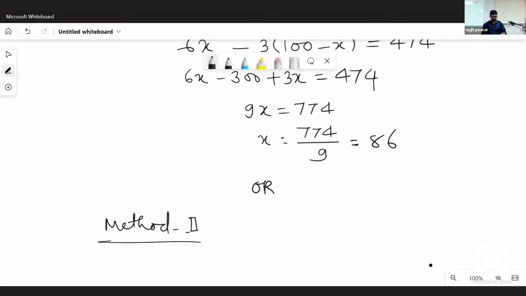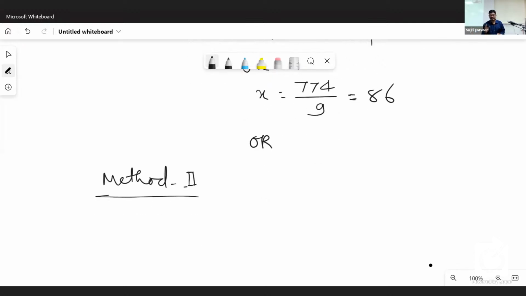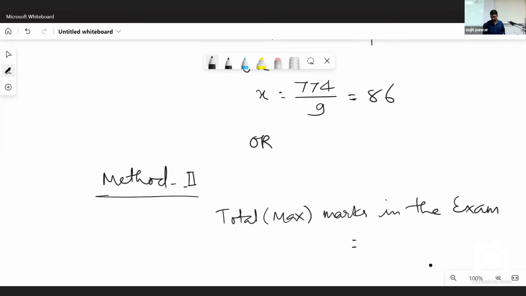Now let me dictate directly. You will write total marks in that examination, or in brackets total or maximum marks in the exam, is equal to 100 into 6, is equal to 600.